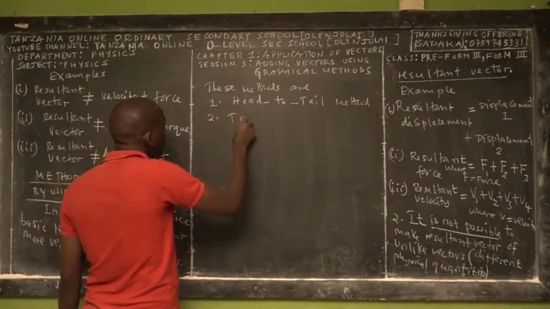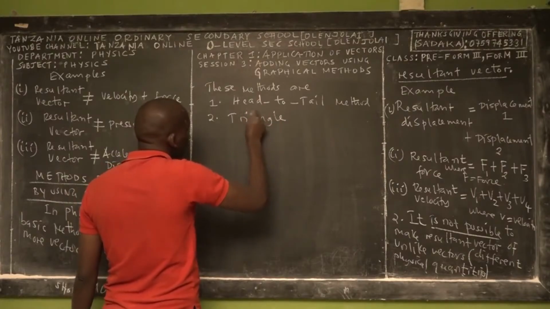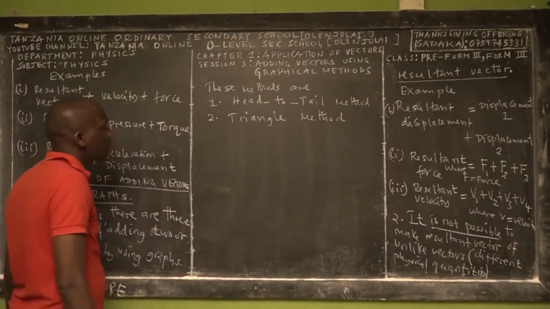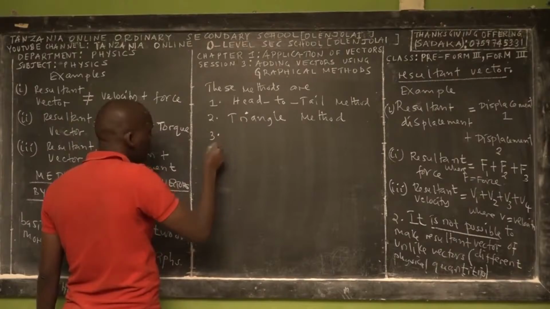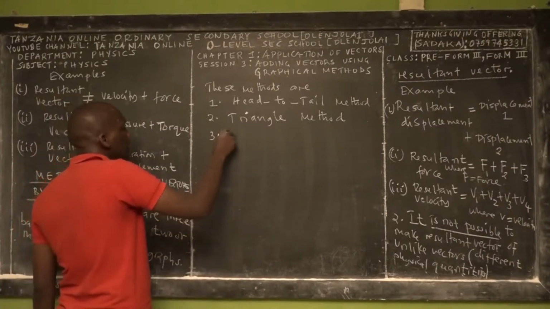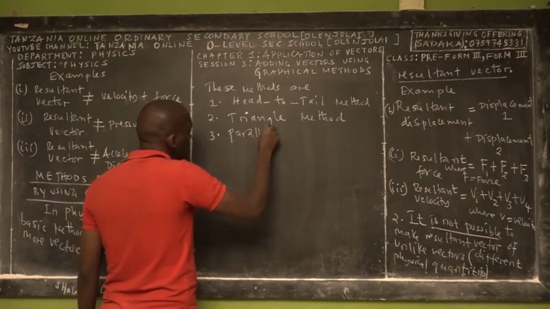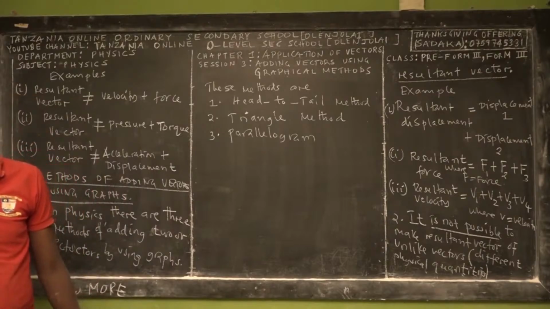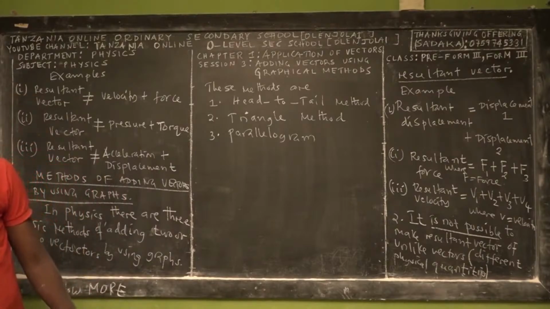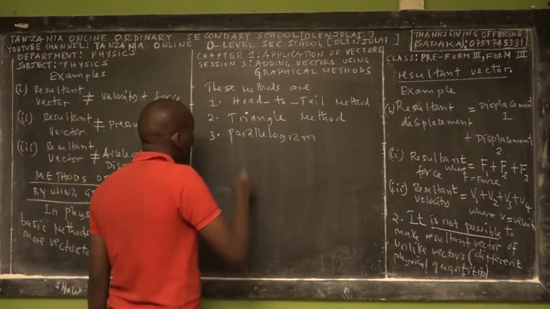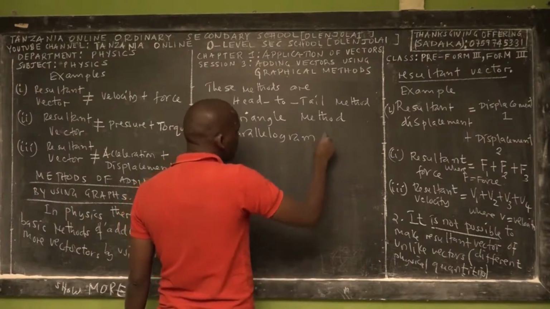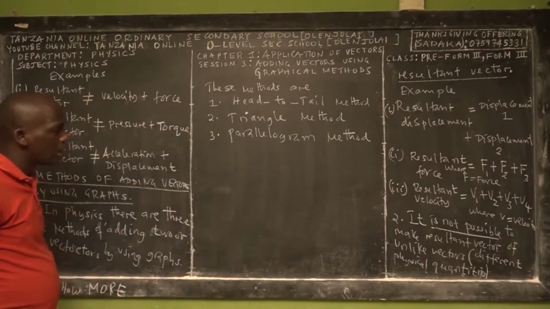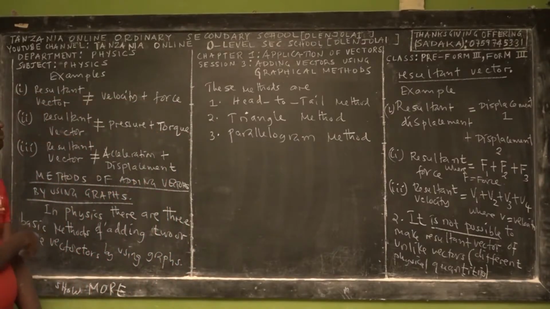The second one is called the triangle method, where we are going to teach you about the triangle law, which has been seen in different past papers to state the triangle law or triangle rule. And the last one is called the parallelogram method, where we are going to state the parallelogram law. Okay?